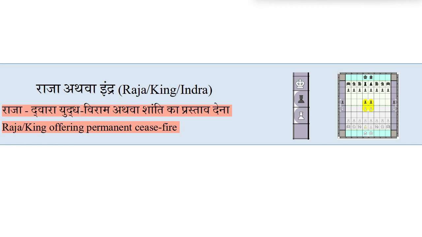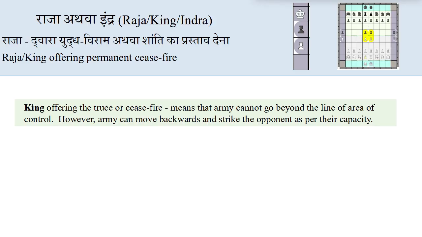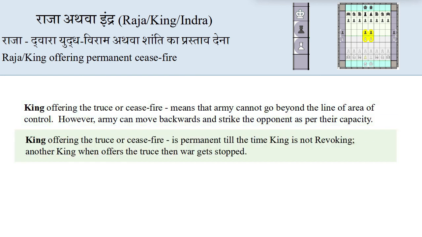Let's discuss how a king offers a permanent ceasefire. King offering the truce or ceasefire means that army cannot go beyond the line of area of control. However, army can move backwards and strike the opponent as per their capacity. King offering the truce or ceasefire is permanent till the time king is not revoking. Another king when offers the truce, then war gets stopped.